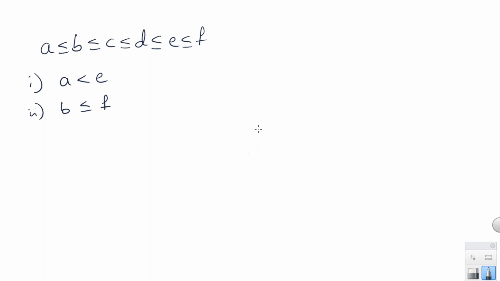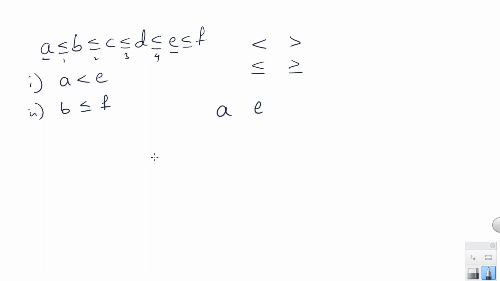Okay, here you remember this: less than, greater than, less than or equal, greater than or equal. There are four individual symbols. Less than is different, less than or equal to is different. Okay, so now the first conclusion is between A and E. If I verify this, I have 1, 2, 3, 4 symbols.